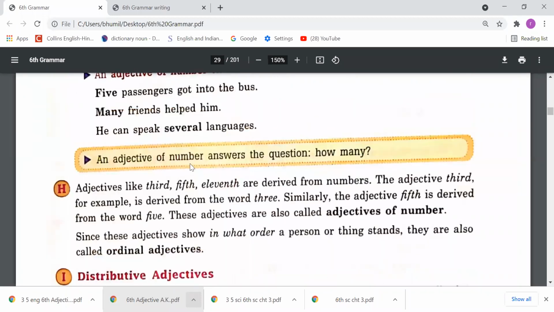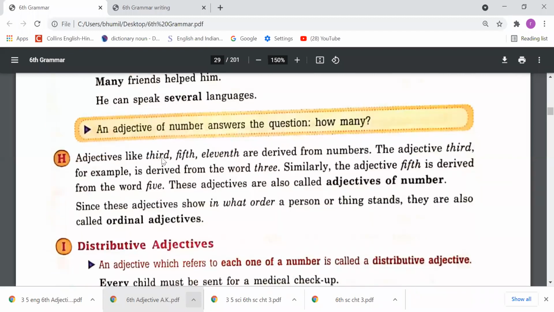An adjective of number answers the question how many. If you put the question with how many and we get the answer, that is an adjective of number. Suppose I say that I have some hankies, and I put the question, how many hankies do you have? I can say some. So some is an adjective of number.